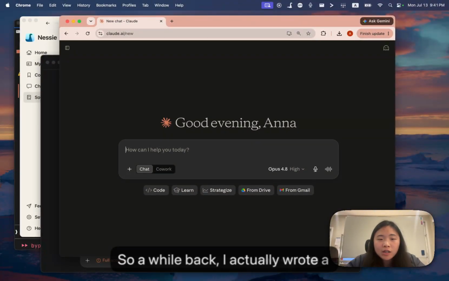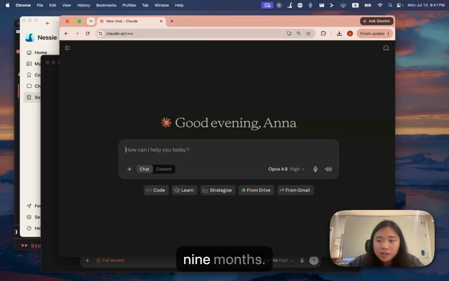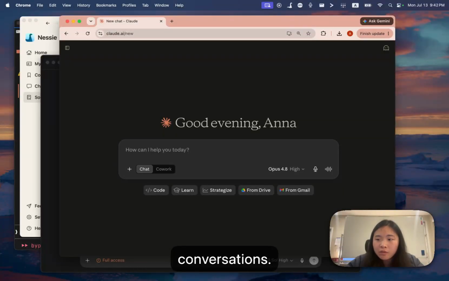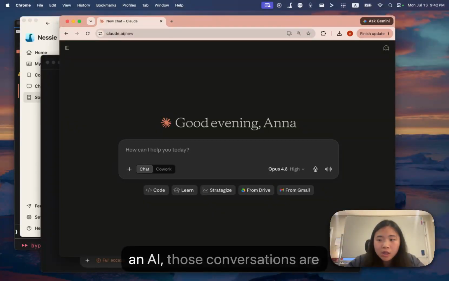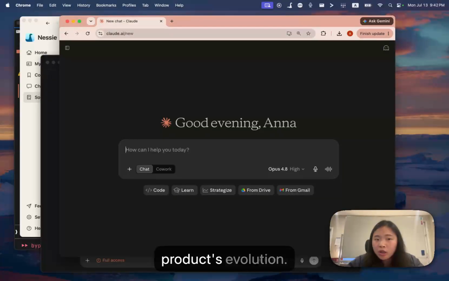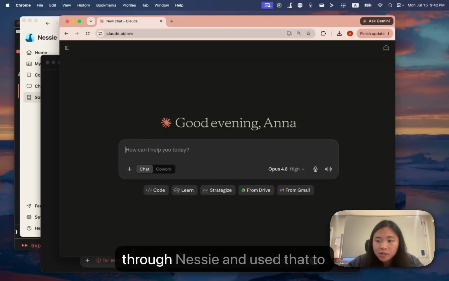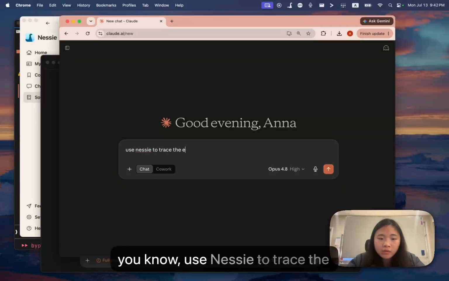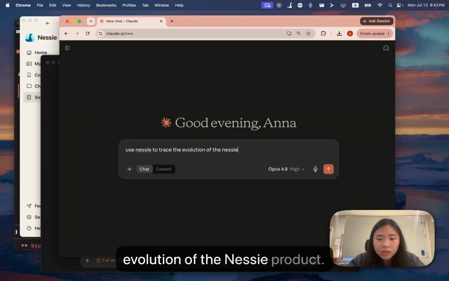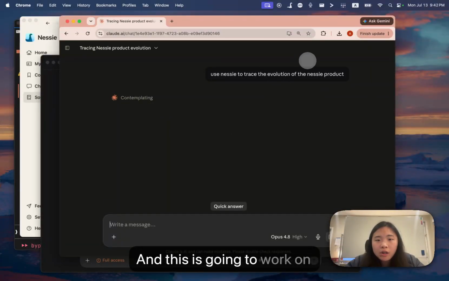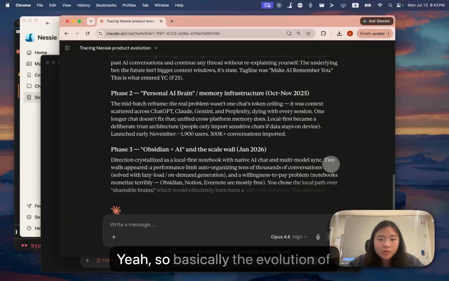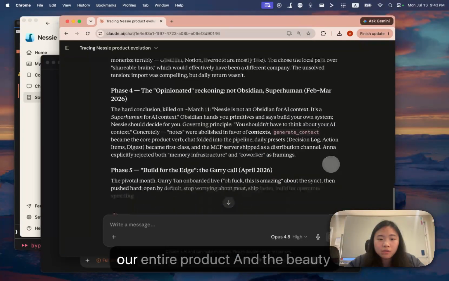So a while back, I actually wrote a blog about our journey. We rebuilt our product 2-3 times over the course of the past 9 months. And that history, that product evolution, was scattered across different AI tools and different AI conversations. Because our whole company runs on AI, those conversations are actually the real record of the product's evolution. So I traced the whole arc through Nessie and used that to write a blog. The way I did it was basically to ask, use Nessie to trace the evolution of the Nessie product. And this is going to work on Claude on the web the way it worked for my Codex. Yeah, so basically the evolution of our entire product.